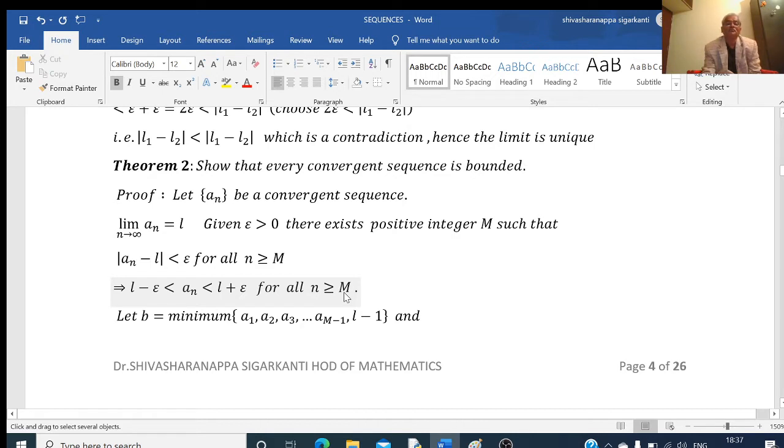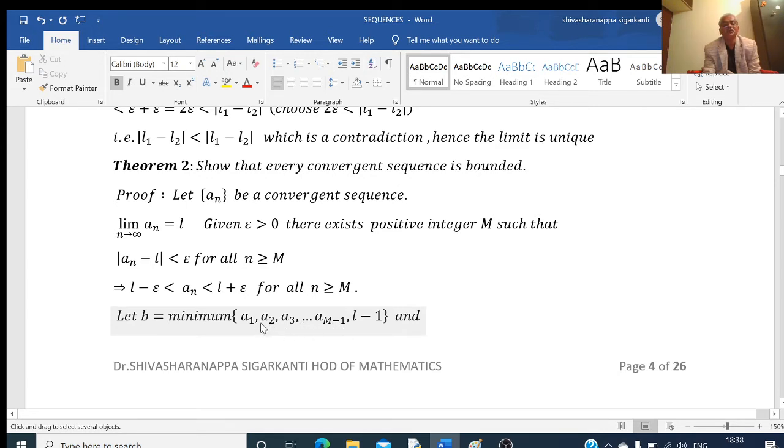What about n less than or equal to m minus 1? For that, I will do like this. Let B be the minimum of a1. For n greater than or equal to m, there is no problem. What happens if n is less than or equal to m minus 1? That means a1, a2, a3 up to a(m minus 1).